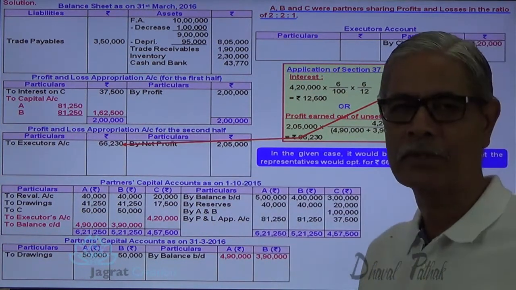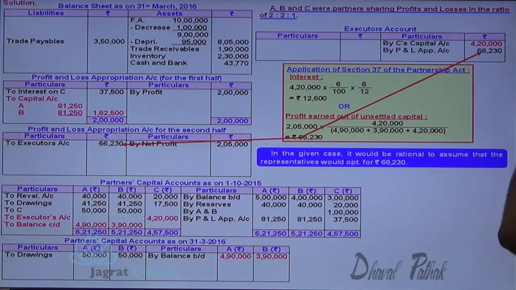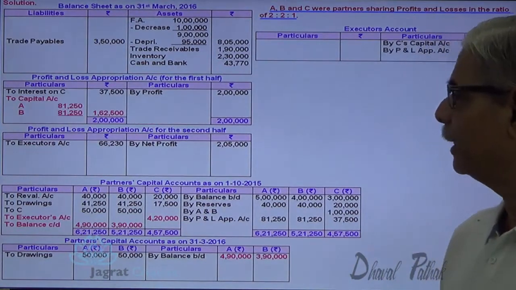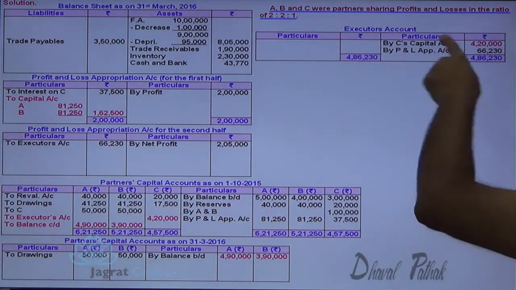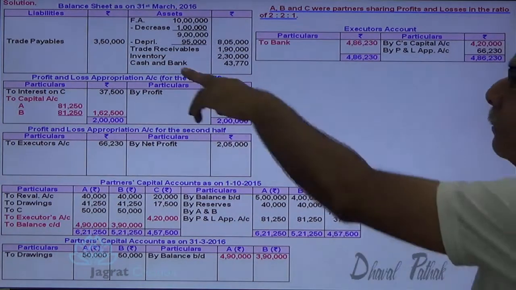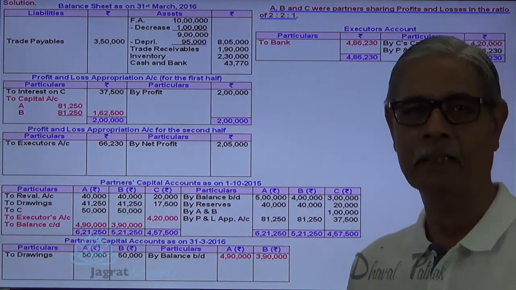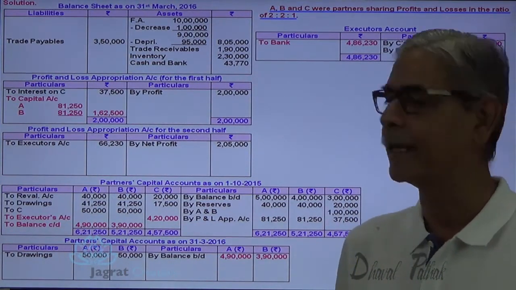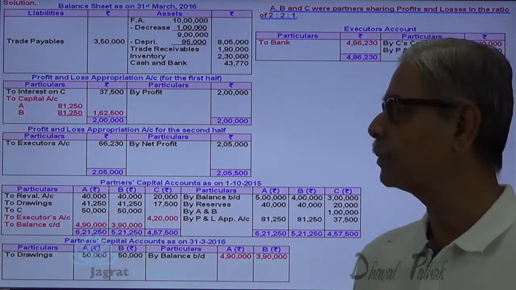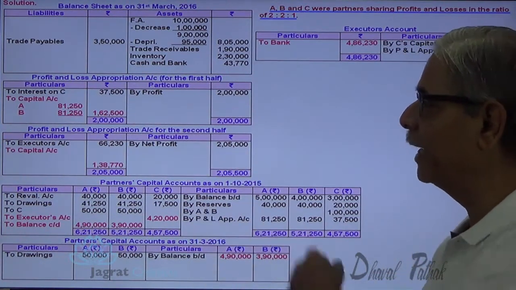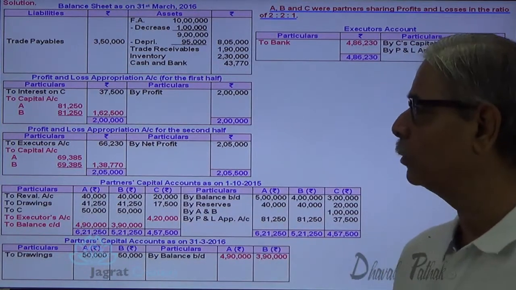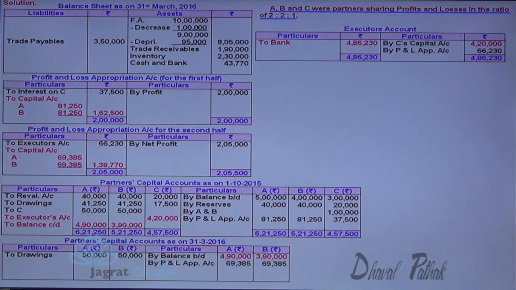So profit and loss appropriation account debit, executor's account credit. Now the remaining profit will be distributed between A and B in equal proportion. This is the executor's total dues, which were paid at the end of the year. After that payment, the bank balance was found out, so there is no need to adjust the bank account. It has already been paid, you are told that. So now, 2,05,000 minus the payment to the executor of C, the remaining amount will be distributed between A and B in equal proportion. So 69,385 each. This will be credited to the capital accounts of A and B.